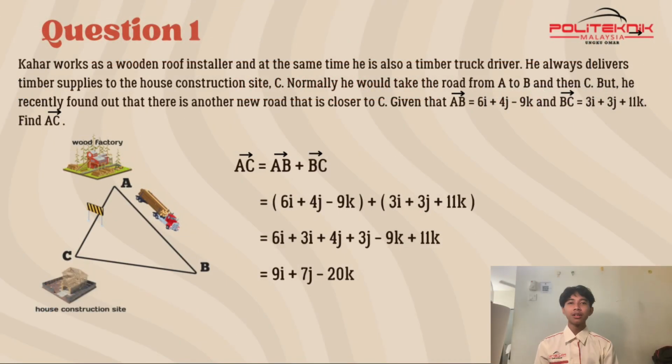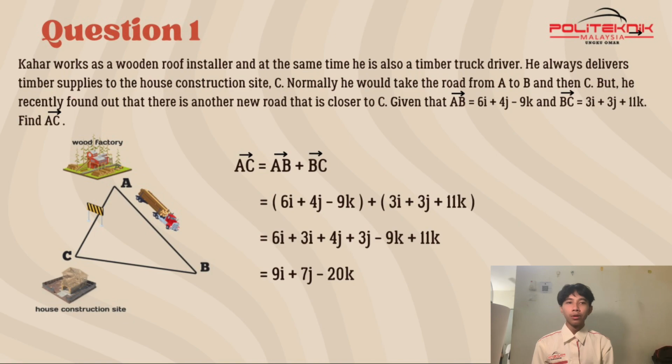Question 1. Kaha works as a wooden roof installer and at the same time he is also a timber truck driver. He always delivers timber supplies to the house construction site, which is C. Normally, he would take the road from A to B and then C, but he recently found out that there is another new road that is closer to C. Given that AB is 6i plus 4j minus 9k and BC is 3i plus 3j plus 11k, find vector AC. Vector AC is equal to vector AB plus vector BC.